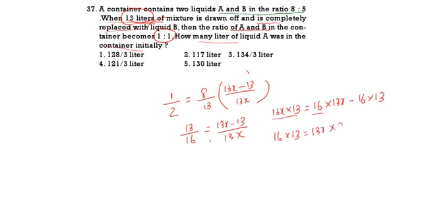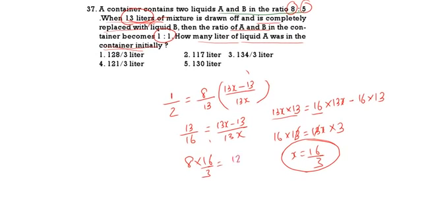16 minus 13, 3. So here 13, 13 cancel. So x is equal to 16 by 3. What is the initial quantity of A? A is 8x, B is 5x. So 8 into 16 by 3, that is 128 by 3 liters. The answer is 128 by 3 liters. 128 by 3 is the correct answer, option 1.